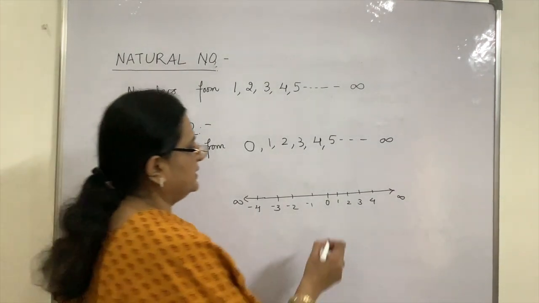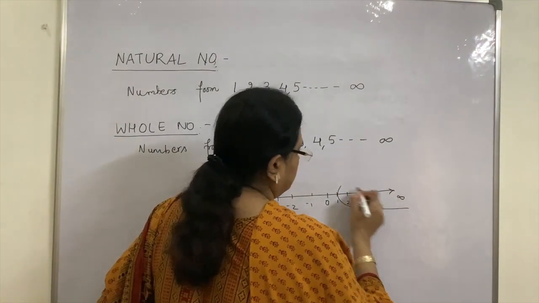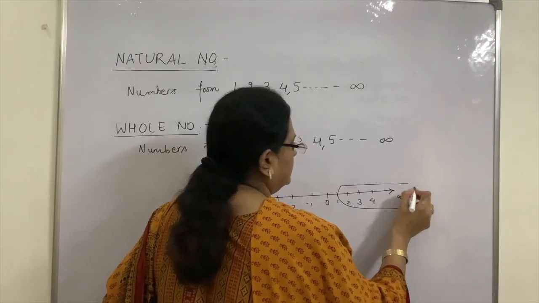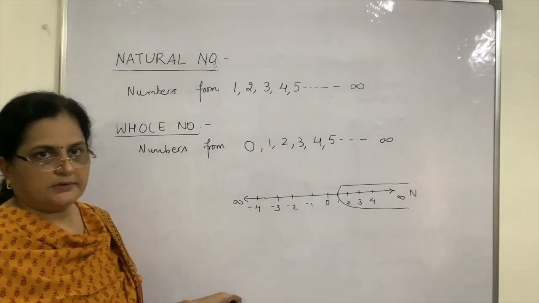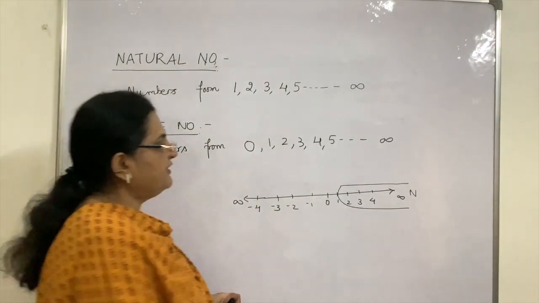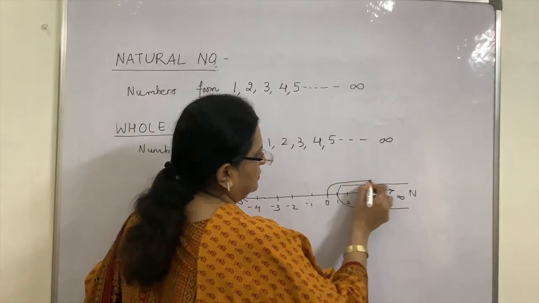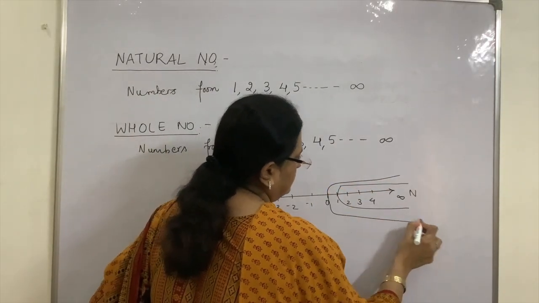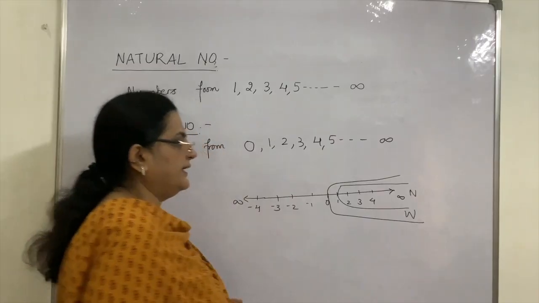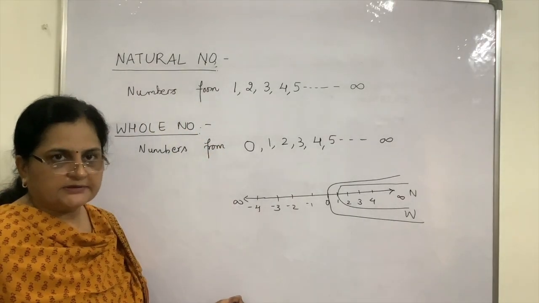So from here is what? Natural numbers. Agreed? If I include 0 also, then it can be understood to be whole numbers.